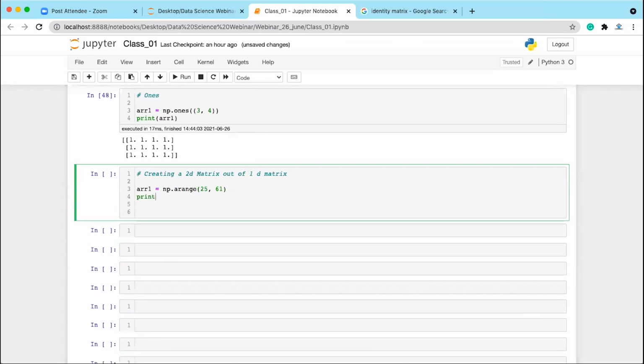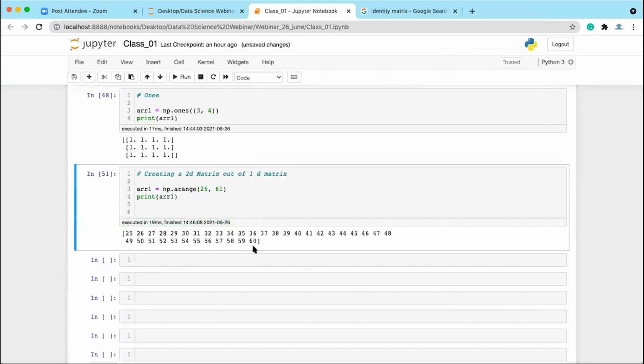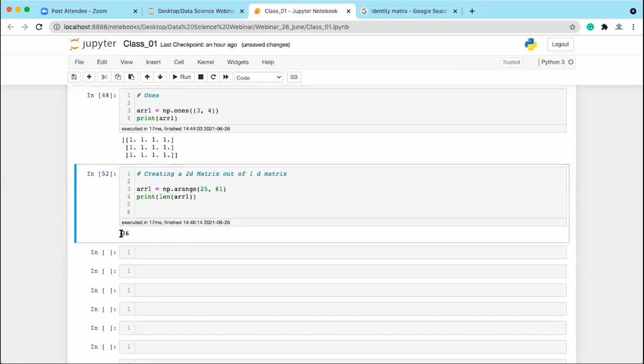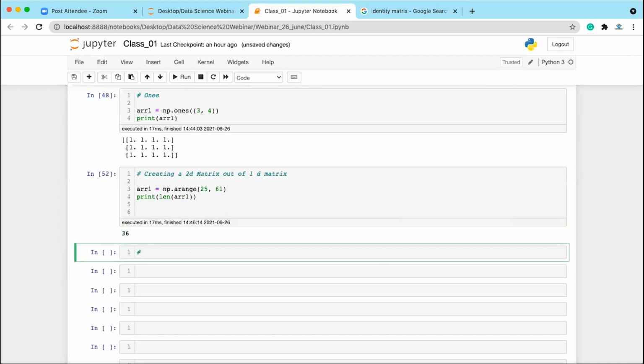Okay. Now let's print array1. How many elements we have? If you want to count the number of elements, you can just use your len function. This is going to give you, there are total 36 elements. Now what I want to do is reshape it into a 2D matrix. Reshaping array1 into a 2D matrix.